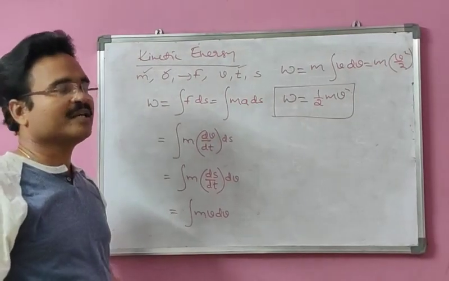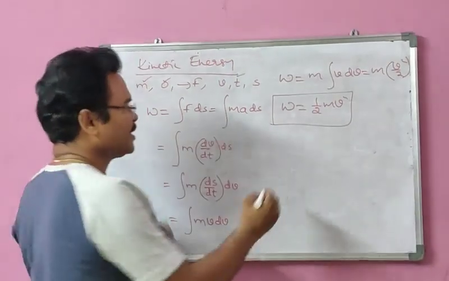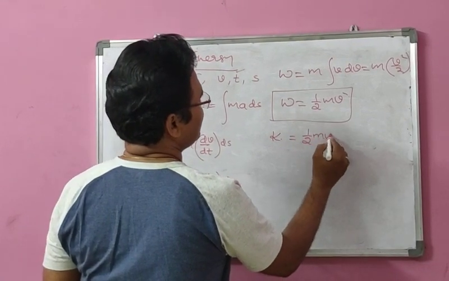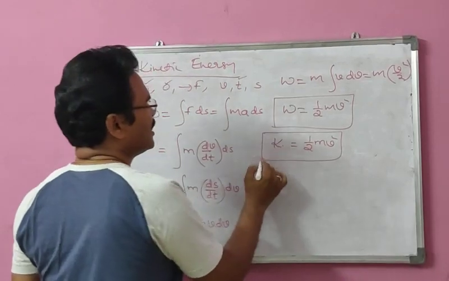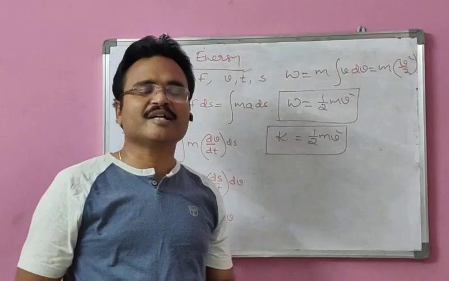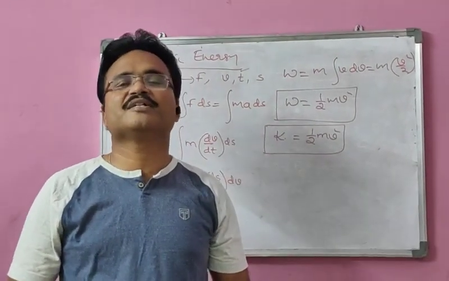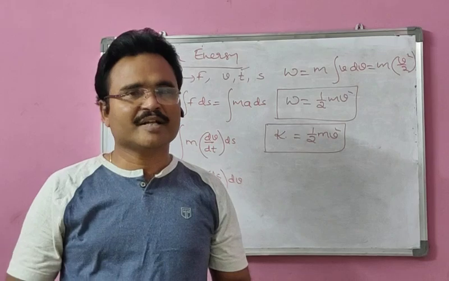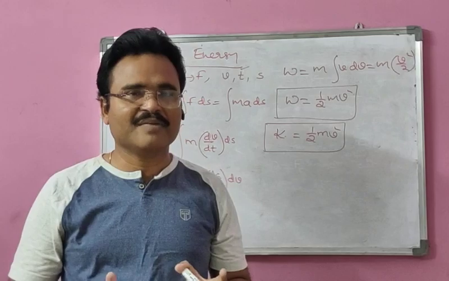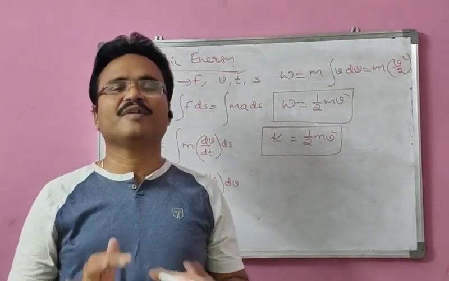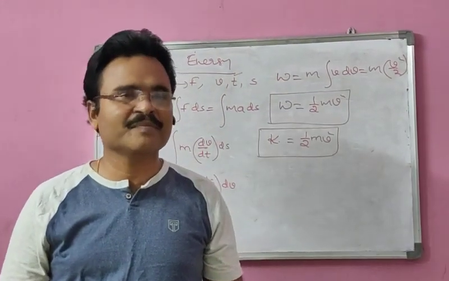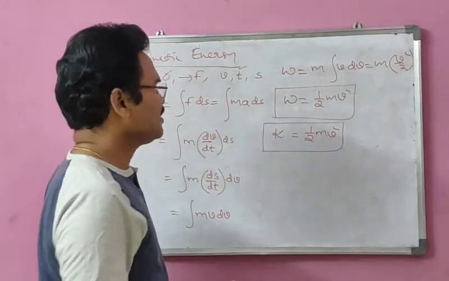Work done to move a body is going to convert as what here? Kinetic energy. So this is equal to kinetic energy, K equal to half mv square. Remember, kinetic energy has only one expression, that is half mv square, in any lesson or any type of problems. Though the potential energy has different formulas in different lessons and different situations, kinetic energy has only one formula, that is half mv square, whatever the lesson may be.